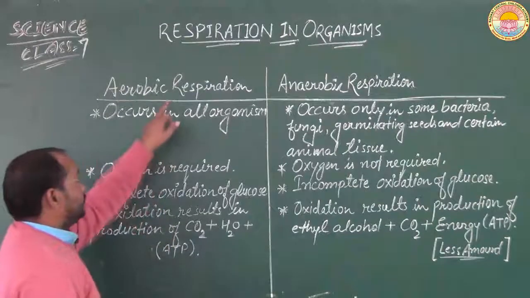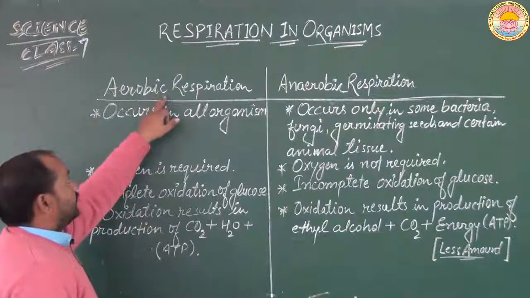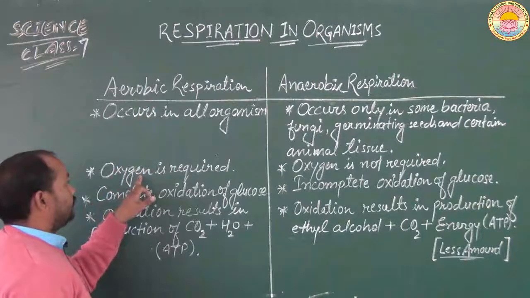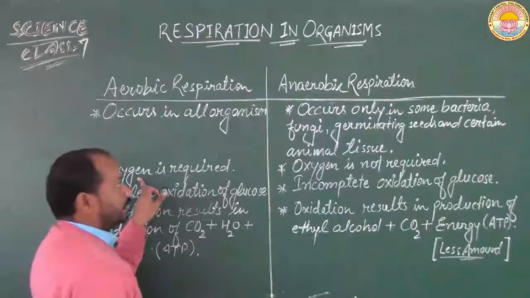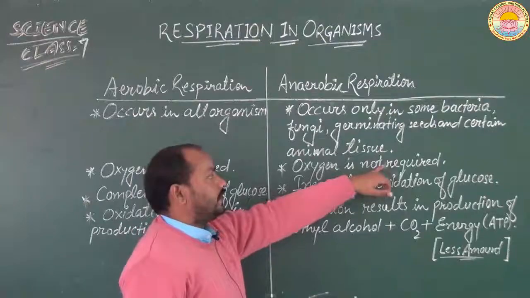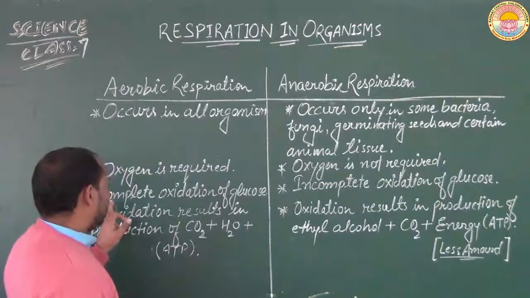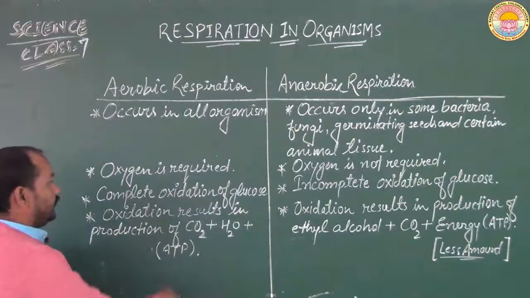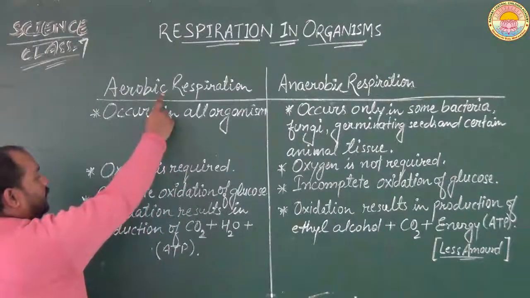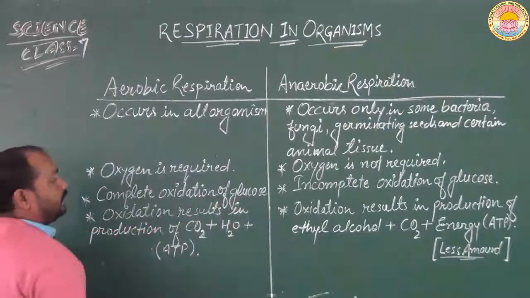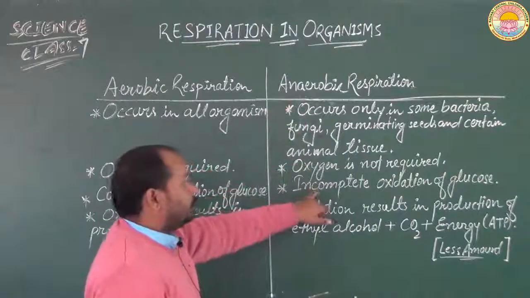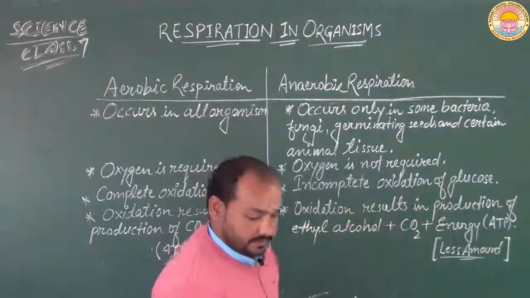The second difference is that aerobic respiration needs oxygen to carry out. It means aerobic respiration takes place in the presence of oxygen, whereas anaerobic respiration takes place in the absence of oxygen. It does not require oxygen. And third, in aerobic respiration, complete oxidation of glucose takes place. That means the glucose molecule completely oxidizes, whereas in anaerobic respiration, incomplete oxidation of glucose takes place.